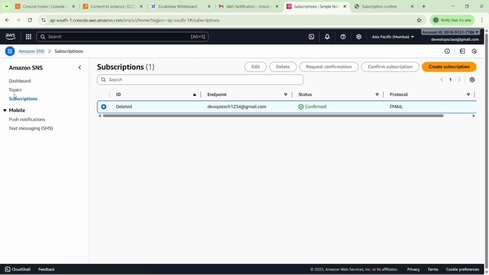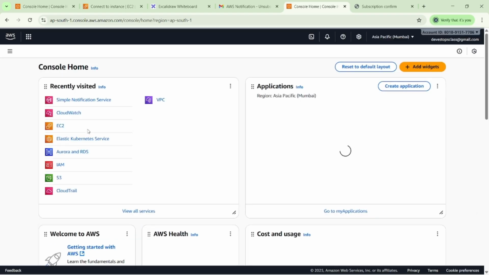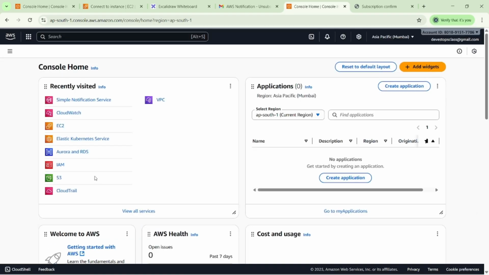The subscription is dependent on our topic, because we already know it's a pub/sub model. It's nothing but publisher and subscriber. We created one publisher, then we created one subscriber. Make sure this one is deleted. Once the topic is deleted, it will automatically delete the subscriber.